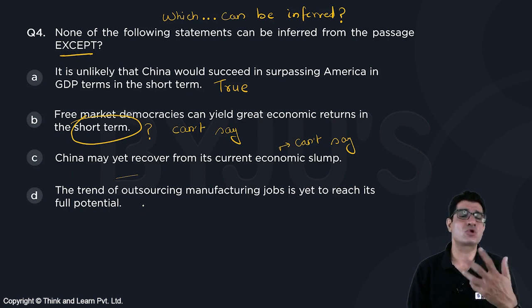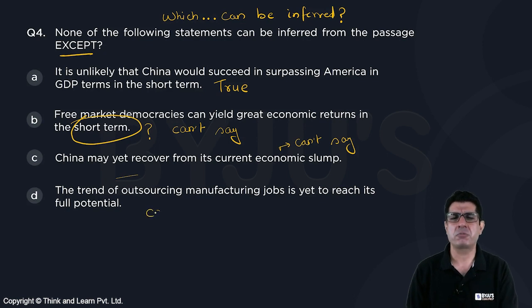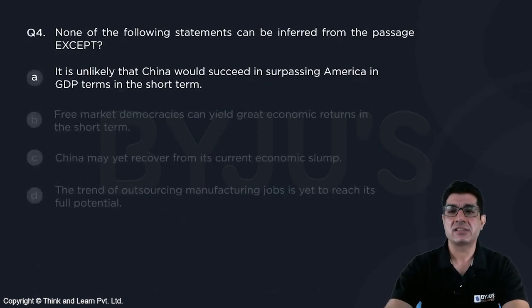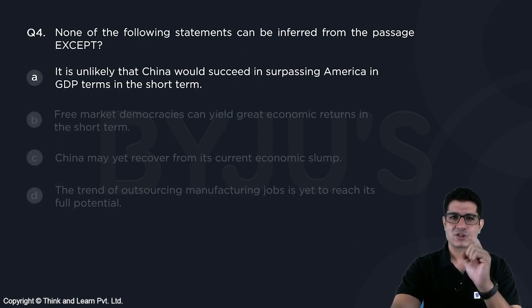This in fact looks to be probably false. It feels that the peak has already arrived, but on the whole I think we should still call it can't say. So because option A turns out to be the one which is true, for question number 4 we should go ahead and choose A as our answer. So that's your passage 1 of mock 21.